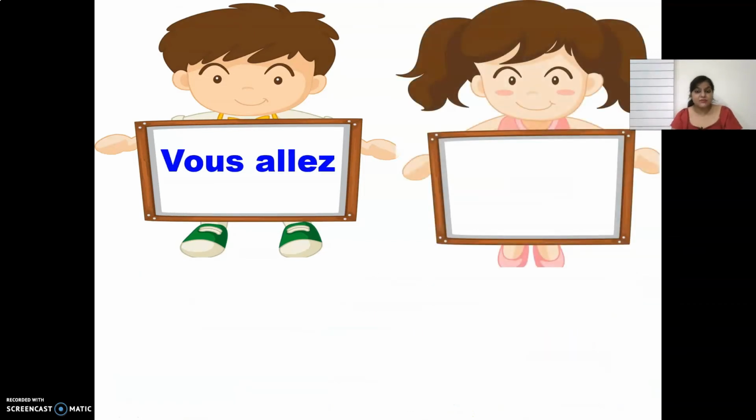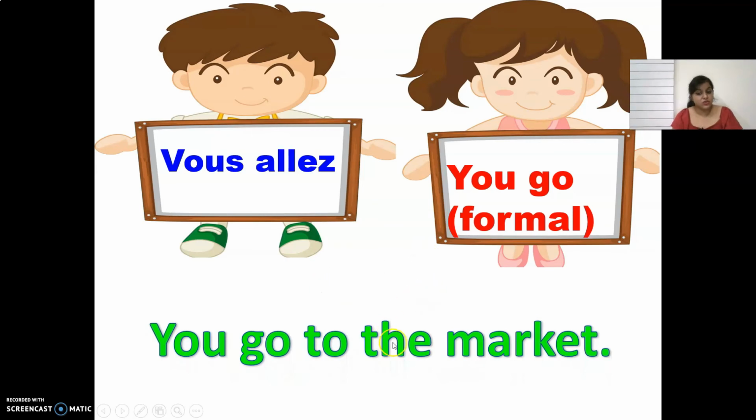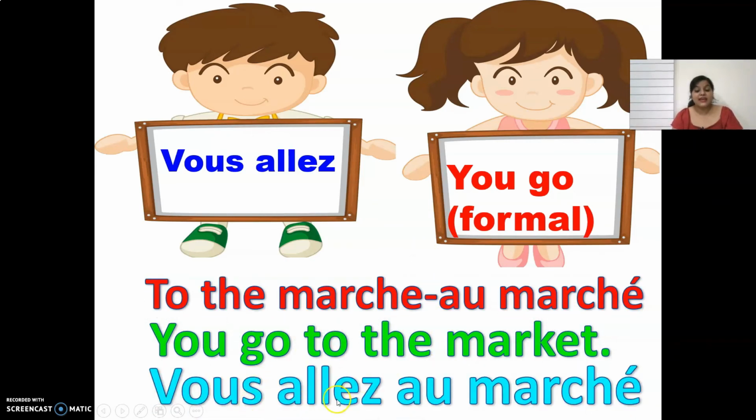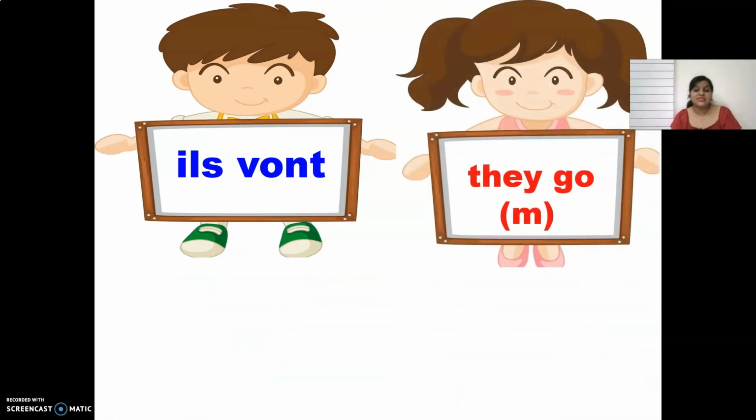Vous allez means you go, but this is a formal way. So if I want to say formally that you go to the market, I would say vous allez au marché. Ils vont means they go, and this is a masculine one.